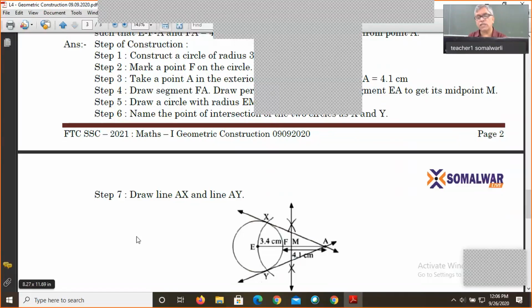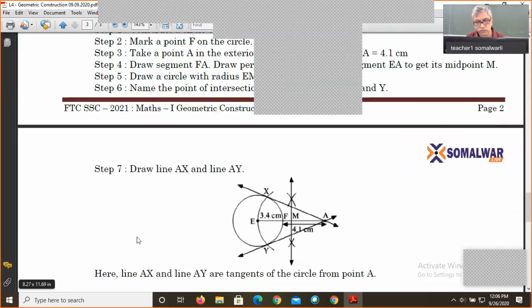When angle EXA is 90, EX is the radius and angle X is 90. So a perpendicular drawn at the outer end of the radius EX will definitely give a tangent. Therefore AX is a tangent, and the same logic can be applied to AY, which can also be said to be a tangent.